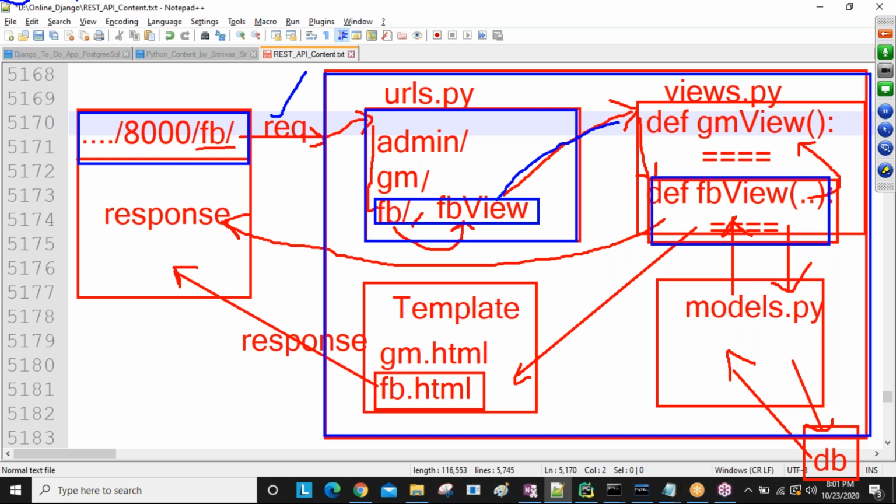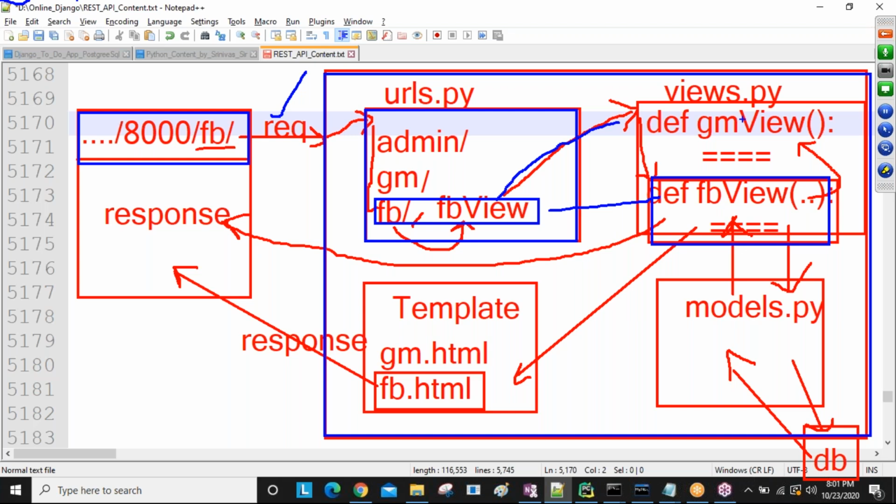Now our view interacts with models to manage the database logic. The view interacts with templates to manage the presentation. The view interacts with another view to share the data. Like this, all files interact with views only, guys. Okay, so URL to view interacts for executing, guys. This Facebook URL matches with the Facebook view. The Facebook view interacts with the models. The Facebook view interacts with the templates. The Facebook view interacts with another view like the Gmail view. Understand, sir?